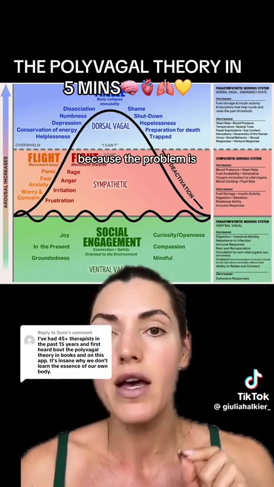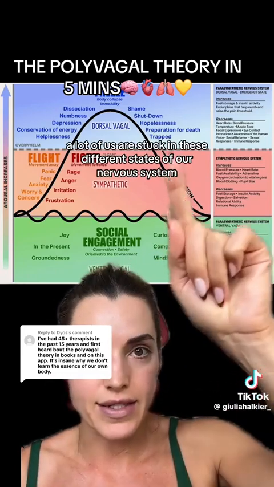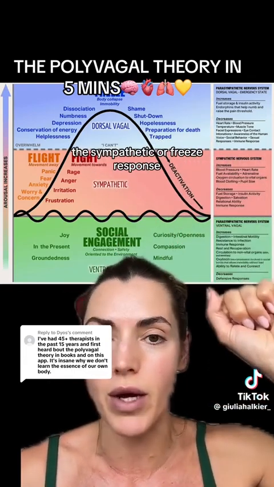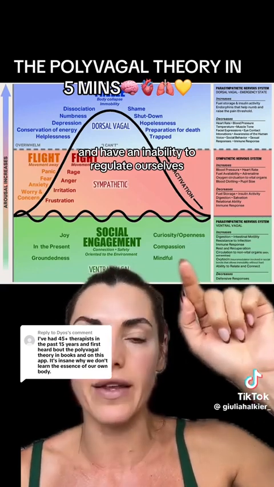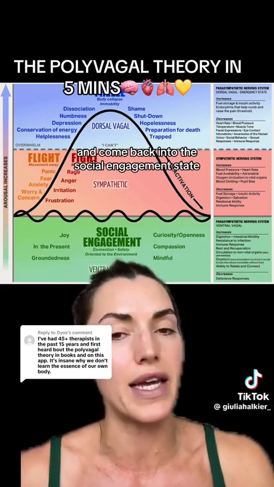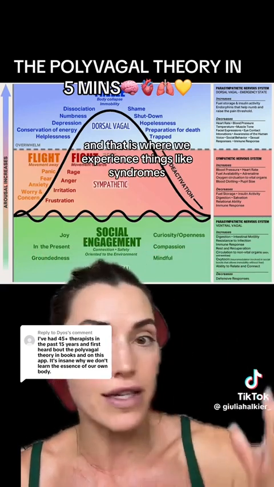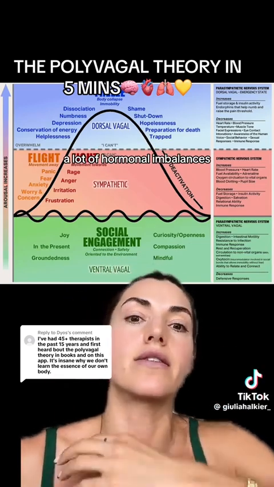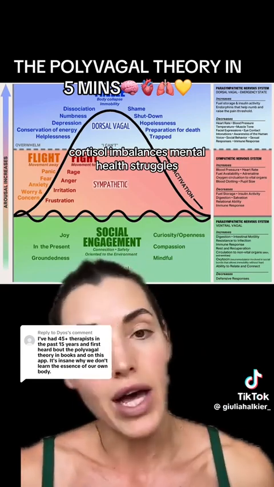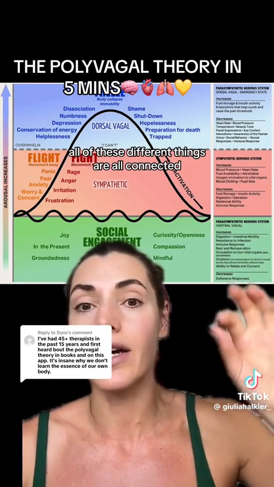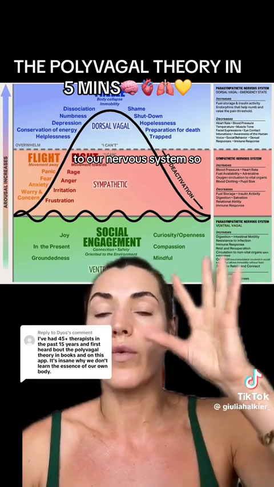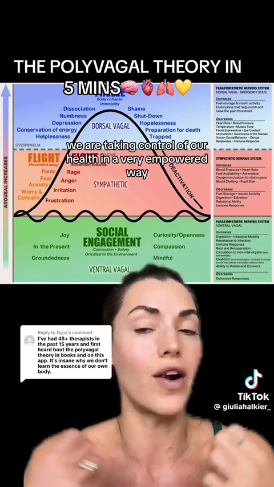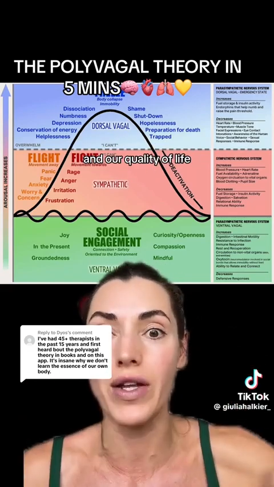Because the problem is, a lot of us are stuck in these different states of our nervous system, the stress states of our nervous system, the sympathetic or freeze response, and have an inability to regulate ourselves and come back into the social engagement state. And that is where we experience things like syndromes, chronic illnesses, disease, a lot of hormonal imbalances, cortisol imbalances, mental health struggles. All of these different things are all connected to our nervous system. So when we can actually effectively understand how to take care of our nervous systems, we are taking control of our health in a very empowered way and our quality of life.